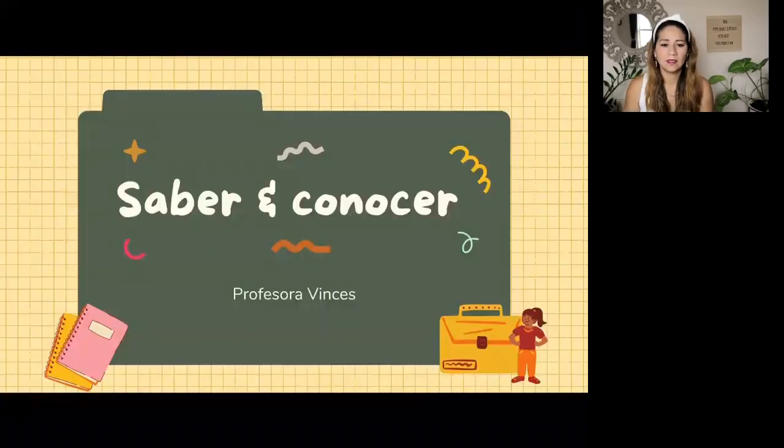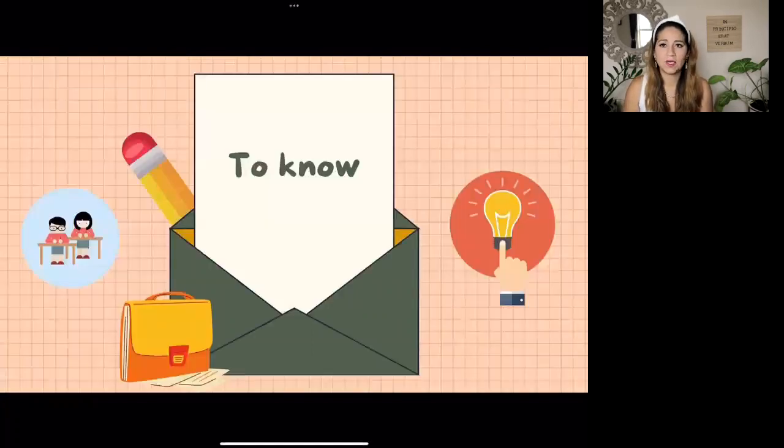Hoy vamos a aprender sobre el verbo to know, el verbo saber y el verbo conocer. Los dos verbos significan to know, así que vamos a ver ejemplos de cómo se usan y cuándo se usan. Ok, el verbo saber y conocer. Los dos verbos significan to know, but they're not used interchangeably.